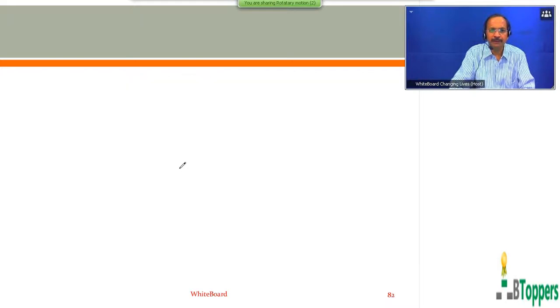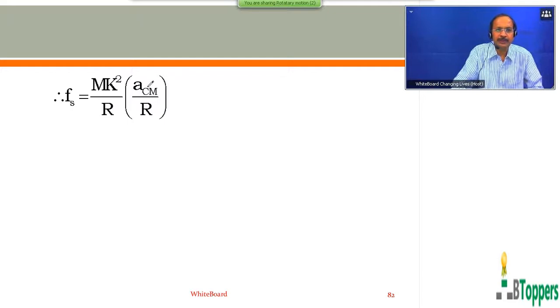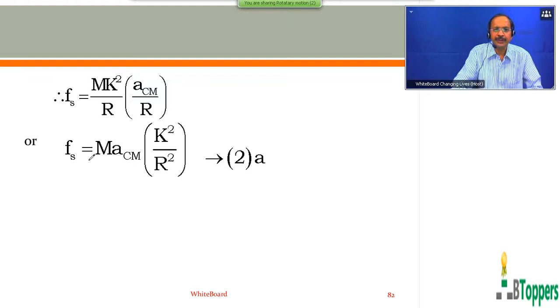So we are substituting the value of alpha, you get Fs equal to mk square by r into a_CM by r, or the magnitude of the static friction force needed to cause rolling down the fixed inclined plane without slipping. You can write this as m a_CM into k square by r square.